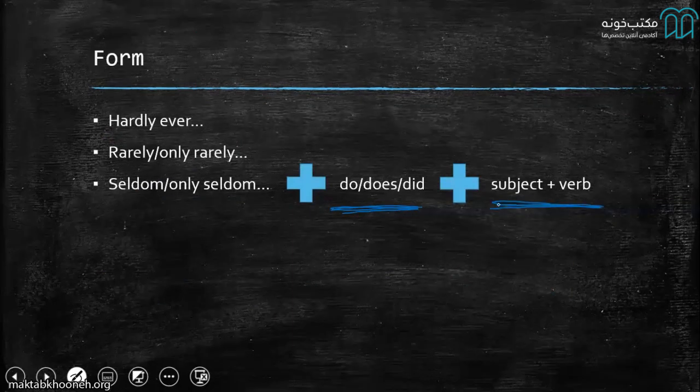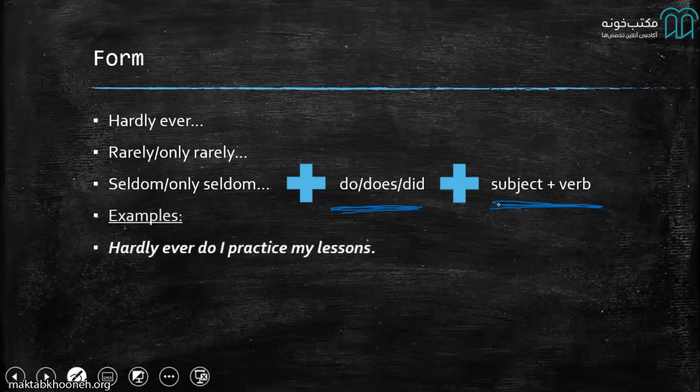Now, examples would look something like this. Hardly ever do I practice my lessons. Hardly ever do I do my homework. I hope that's not true, but hardly ever do I do something. It's very easy to use, especially in your speaking. When someone asks you, hardly ever do I do something. Or you could say, only rarely does she lie to her parents. Notice that I'm using does here because we're talking about she. But the one before that I'm using do because we're talking about I.